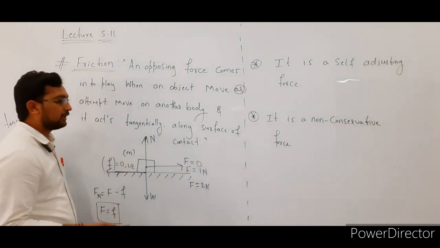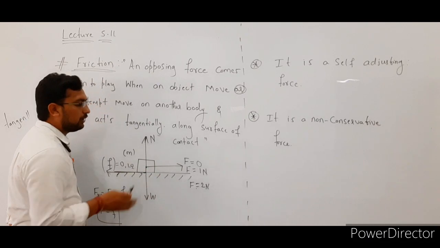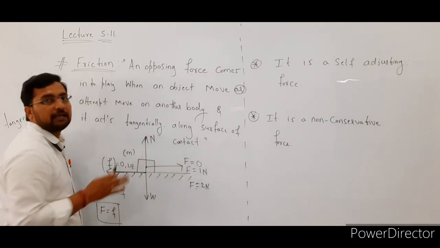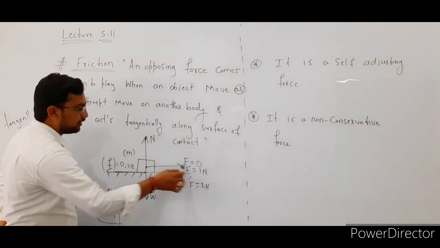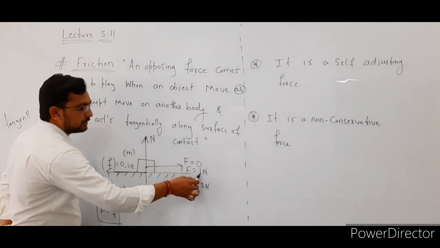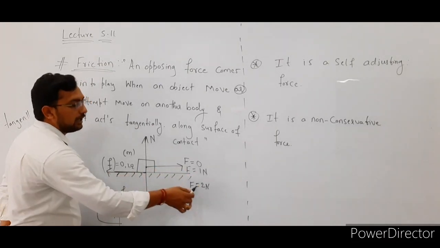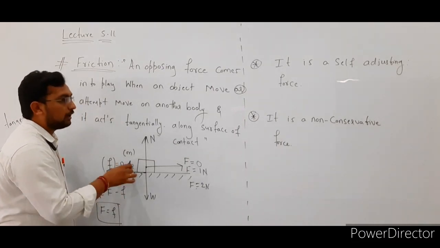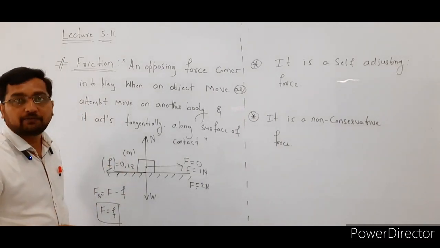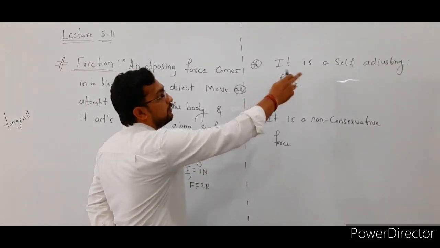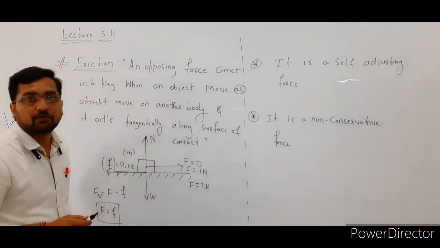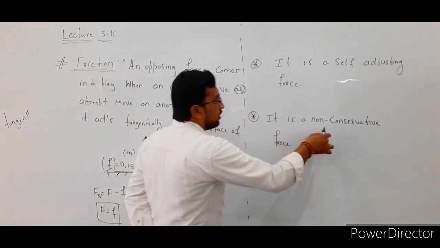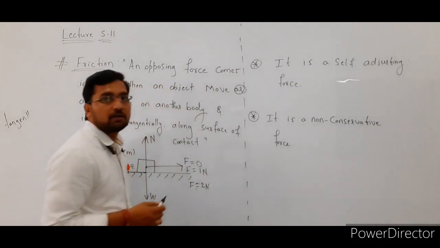If we further increase the force on this body, then only the body moves along this direction. So here initially this is 0 and this is also 0, here this is 1 Newton and this is also 1 Newton, and here this is 2 Newton and this is also 2 Newton. That's why it is called a self-adjusting force. So friction force is a self-adjusting force. And the next one, it is a non-conservative force.